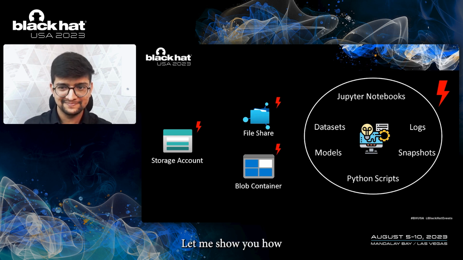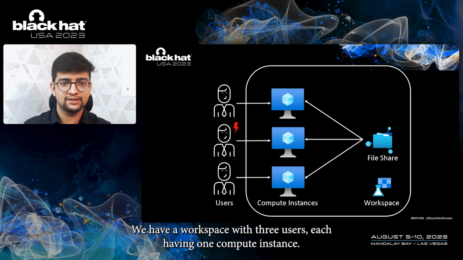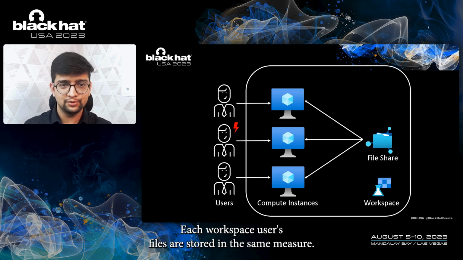Let me show you how. Consider a scenario which might be likely to happen. We have a workspace with 3 users, each having 1 compute instance. Each workspace user's files are stored in the same Azure file share.